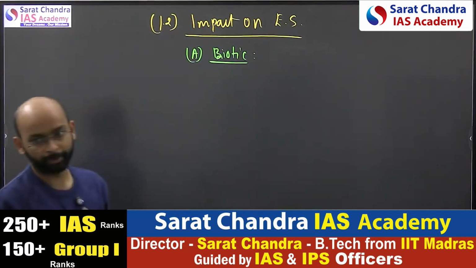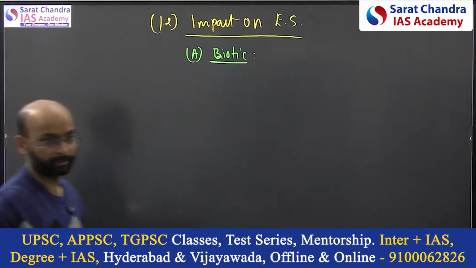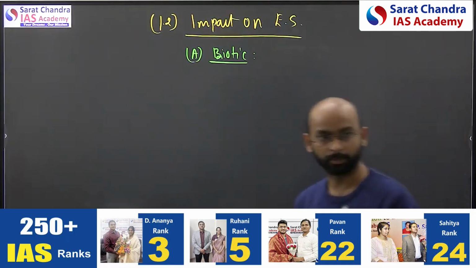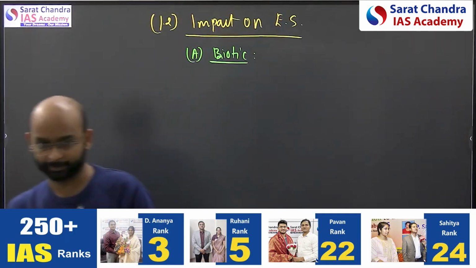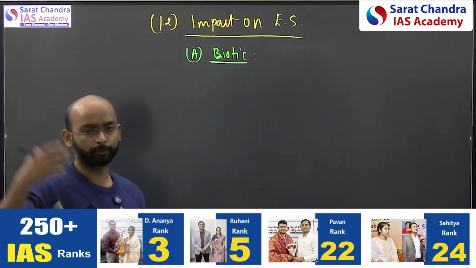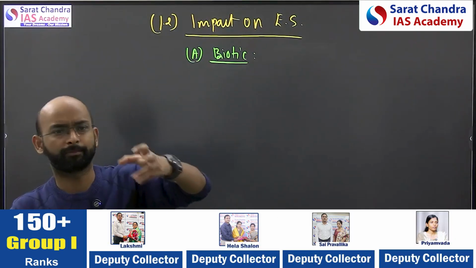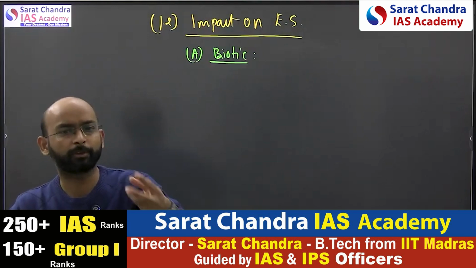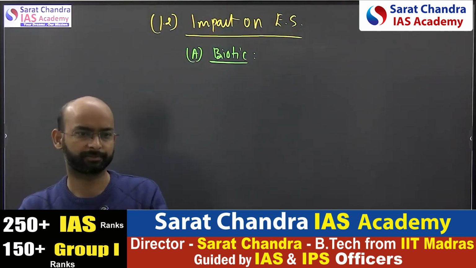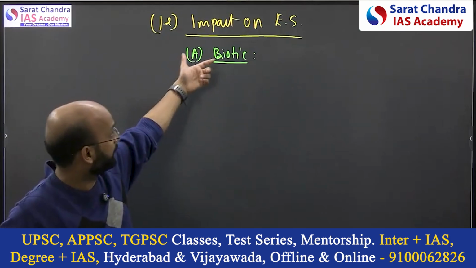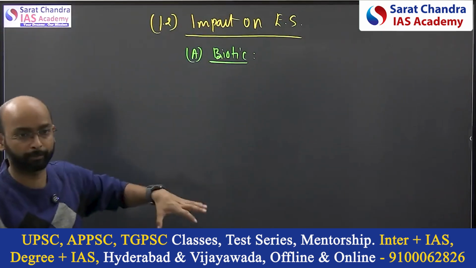Now the biotic component. Whenever they are asking about the ecosystem, we know clearly there are two components in the ecosystem. Environment we don't divide like that. Environment can be the human environment, this is the Ashok Nagar environment, micro environment. But the micro ecosystem definition is a little difficult. It mostly comprises of the biotic and abiotic factors.